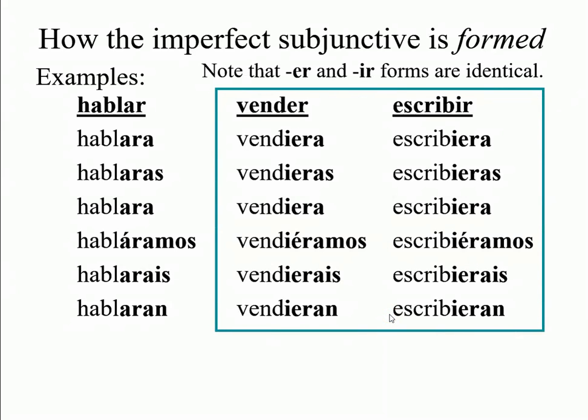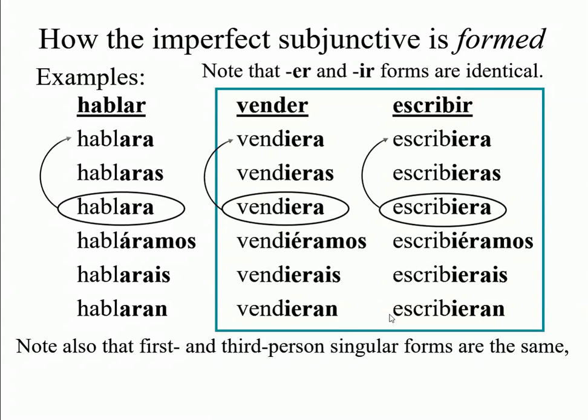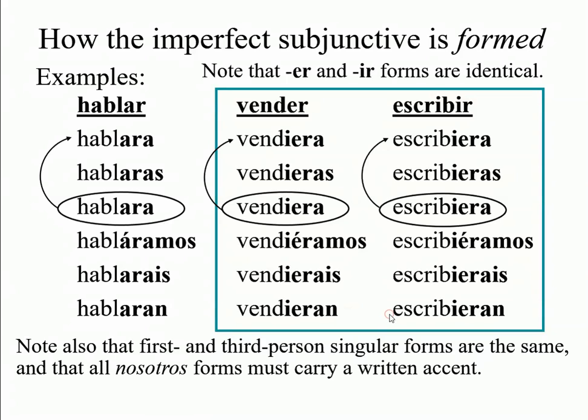Note that ER and IR forms are identical. Note also that first and third person singular forms are the same, and all of nosotros forms must carry a written accent. Don't forget your accents. So you go habláramos, accent mark, vendiéramos, accent mark, escribiéramos, accent mark.